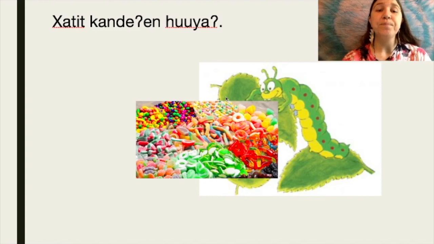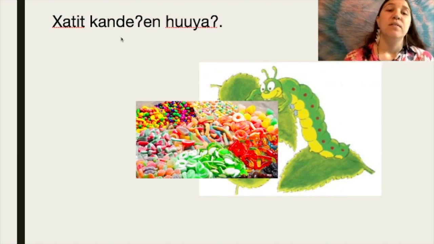So here we have khatit kand'en huya. Khatit is our word for ate, so to have eaten something. And kande is our word for candy, and huya is our word for caterpillar. So khatit kand'en huya means that the caterpillar ate candy.